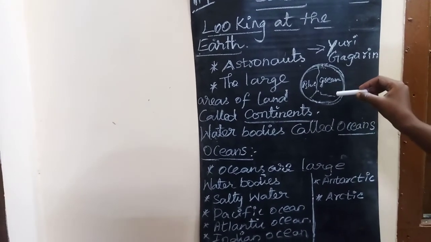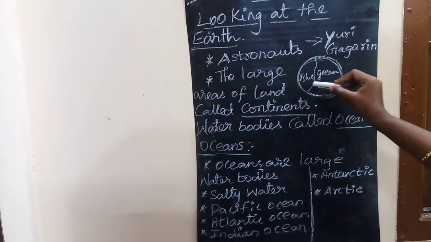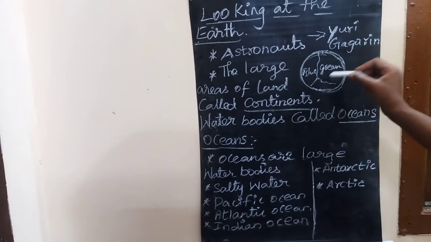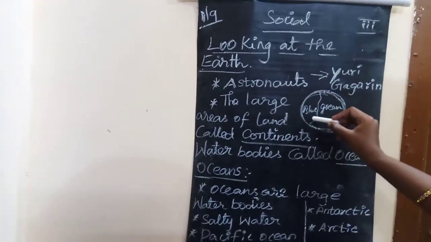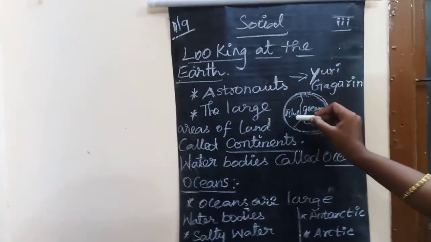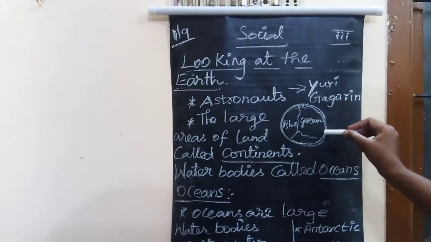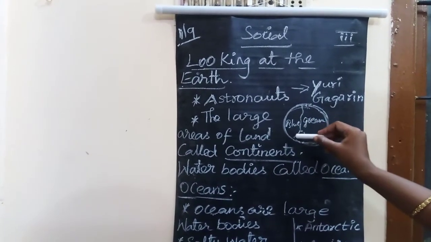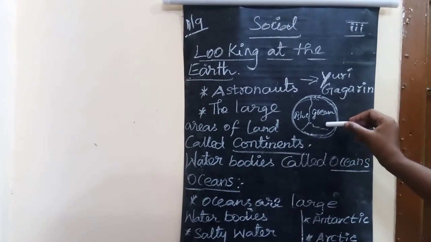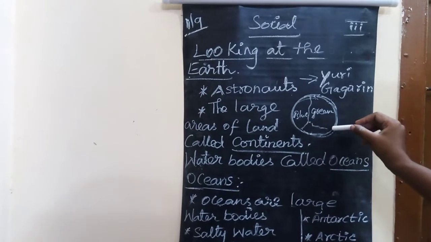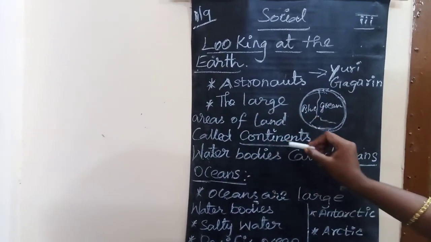On the surface of the earth, we can see blue and green color spots. Spots means dots. The blue color indicates ocean portions. Ocean means the water portion, and the green color indicates our land portions. The large areas of land are called continents.